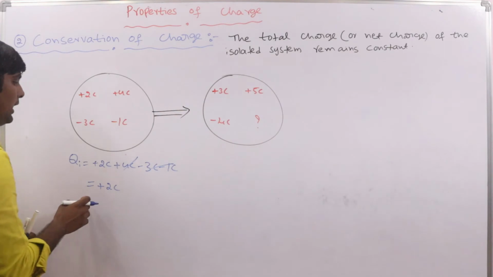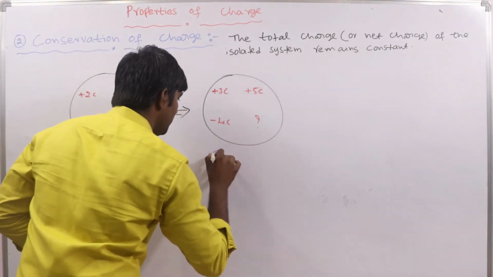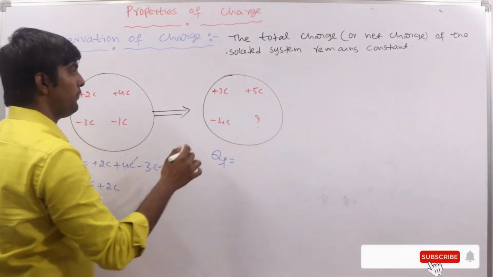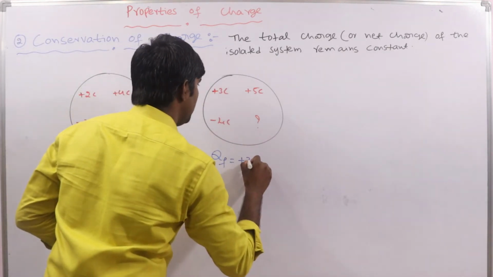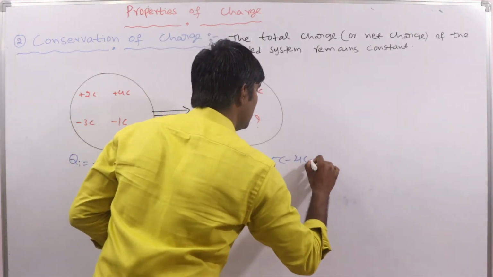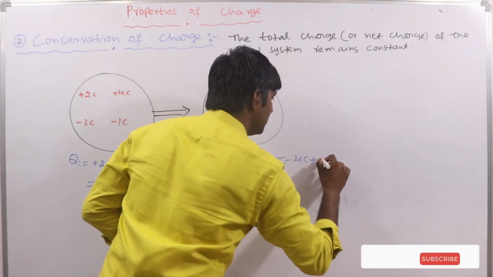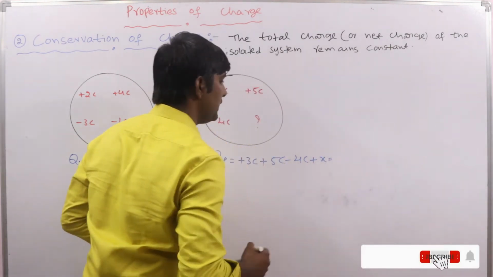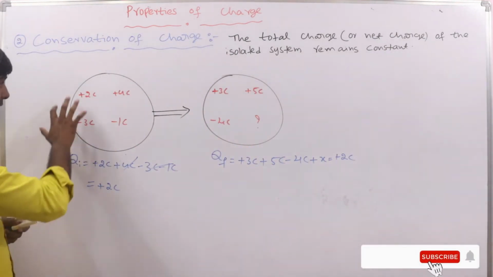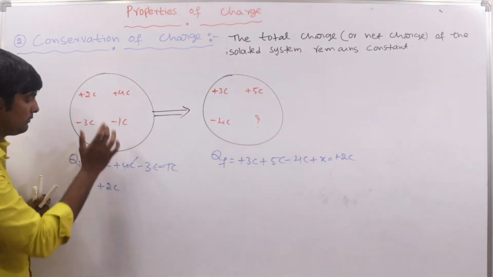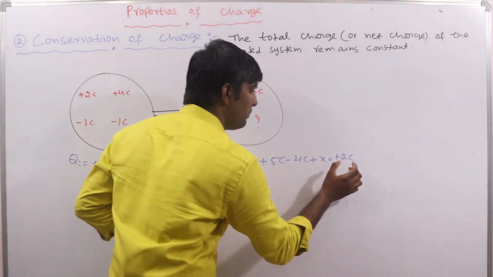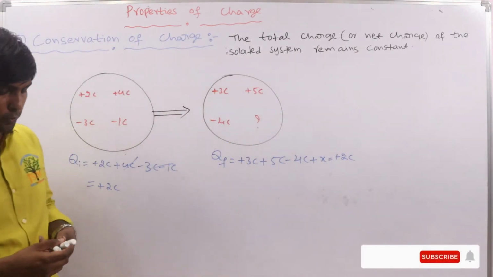Okay, so like that. See here now, Q final, after shaking, is equal to plus 3C, 5C, minus 4C. Let us assume that this is X, and the total is equal to plus 2 coulombs. Why? What is the reason? What is the net charge? The total charge of the system is plus 2 coulombs. So here also, the total charge of the system must be equal to plus 2 coulombs.